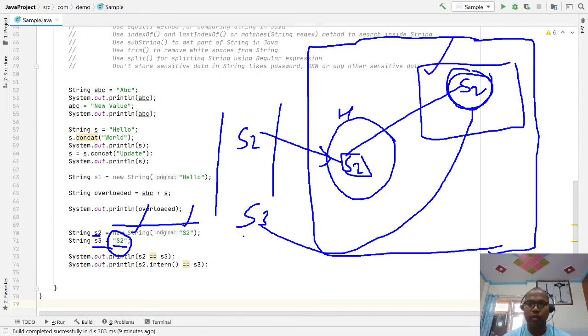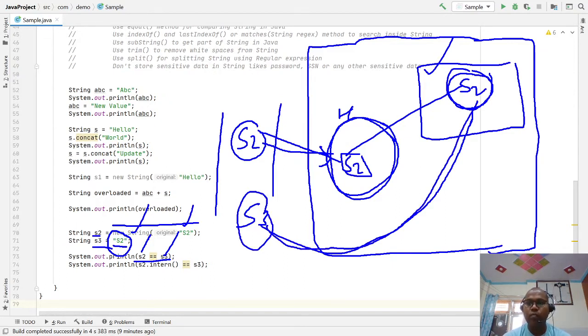So s3 refers to the same pool object. Now here I'm trying to say s2 double equal to s3 means that s2 and s3 both refer to the same object. But look: s2 refers to the Java String object in heap memory, and s3 refers to the pool memory.